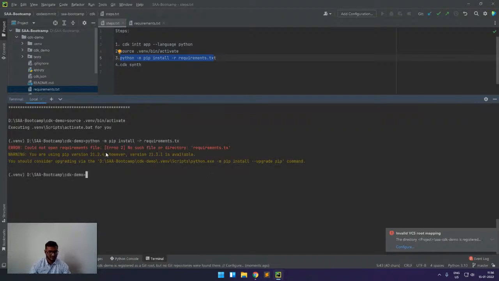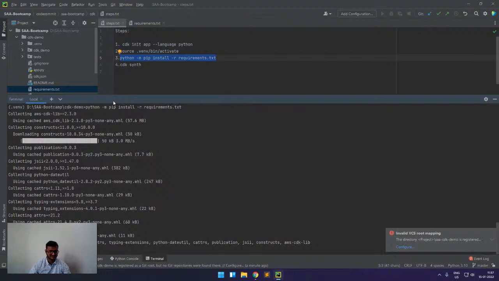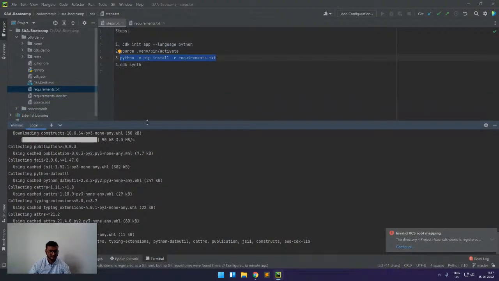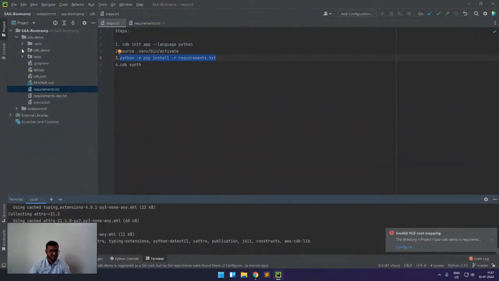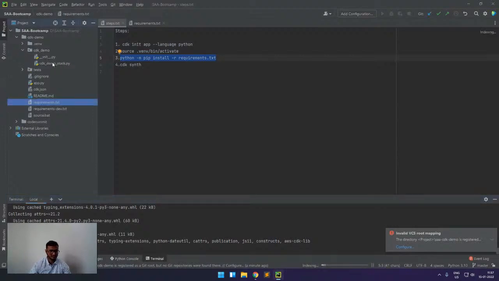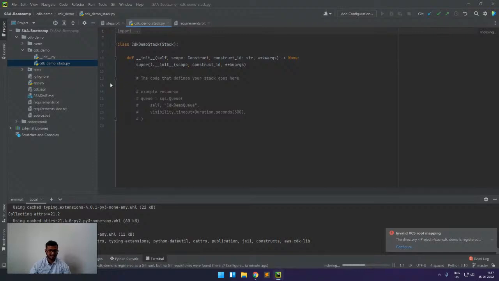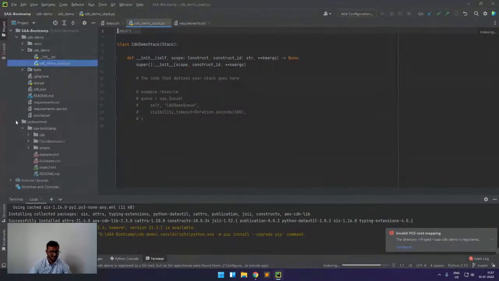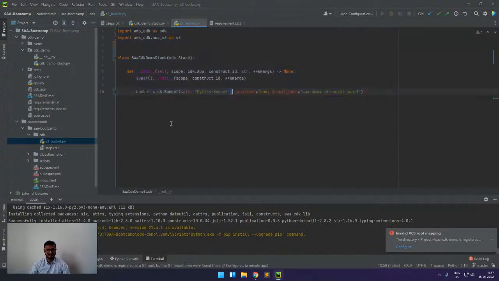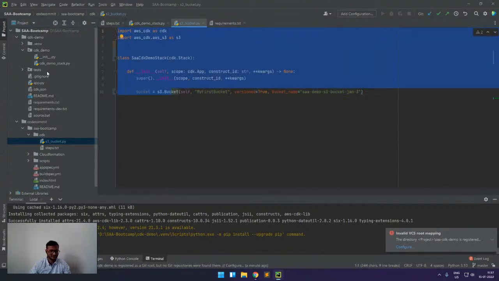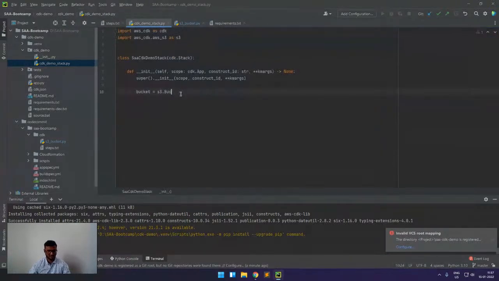And here we can see requirements. Okay, sorry, my bad. Here it is installing the dependencies. Once that is done, we can see we have this folder named cdk_demo. In this we will be writing our code. So this is the file where we will write. We have sample code that we already have, which is for an S3 bucket. So we'll be creating one bucket here. I will replace this with the new code here.